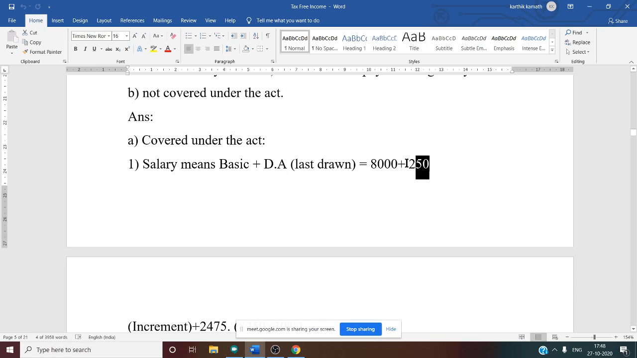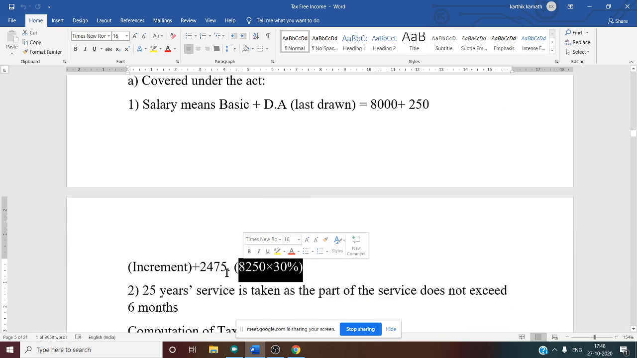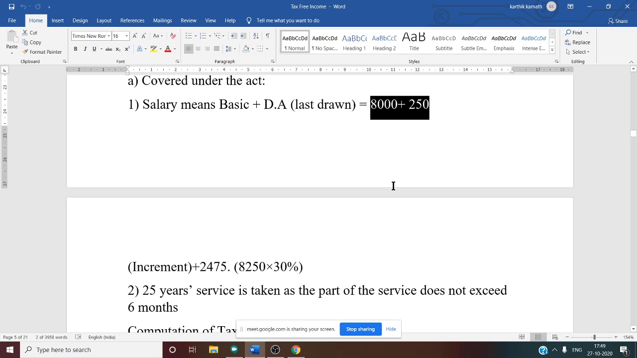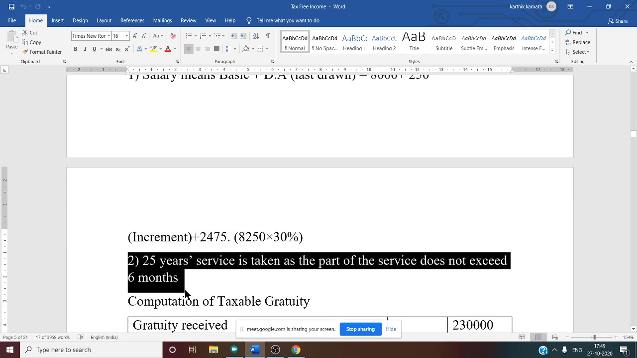See, this 30% you need to take. How to take 30%? What is the answer? 8,250 into 30%, if you do, you will get 2,475. 2,475 is your DA and salary is 8,250. Yes. And years of service, in this question they have given just exactly 6 months.